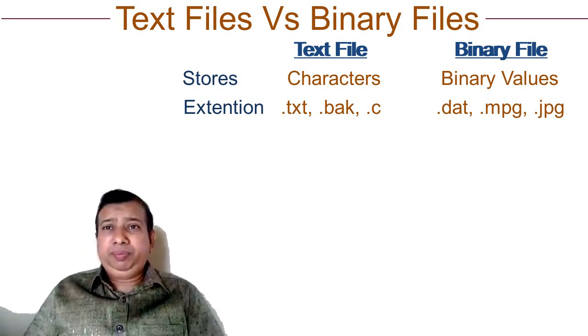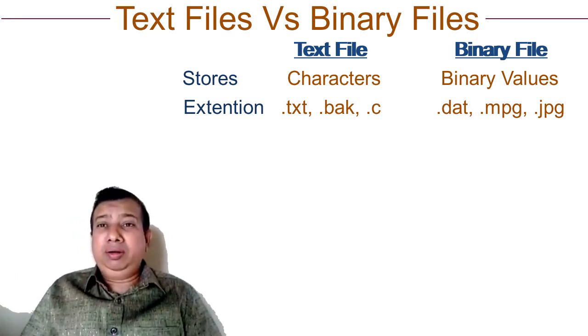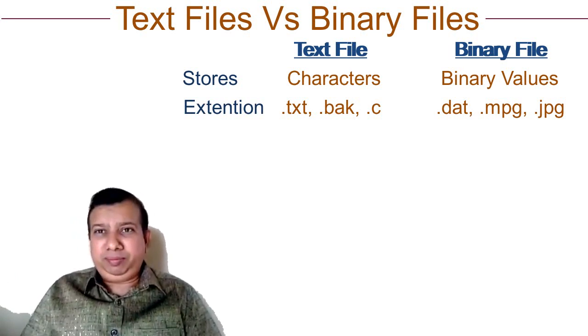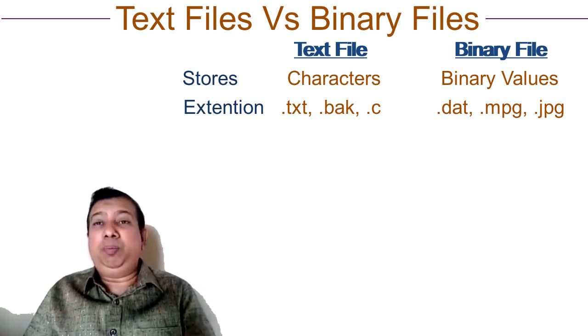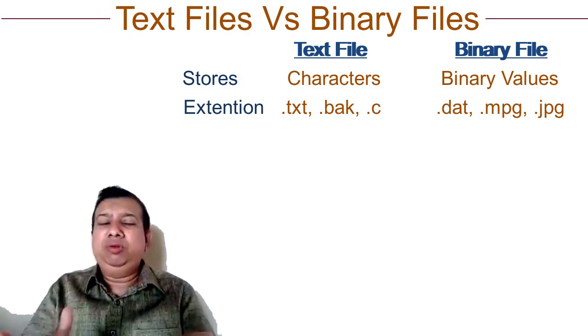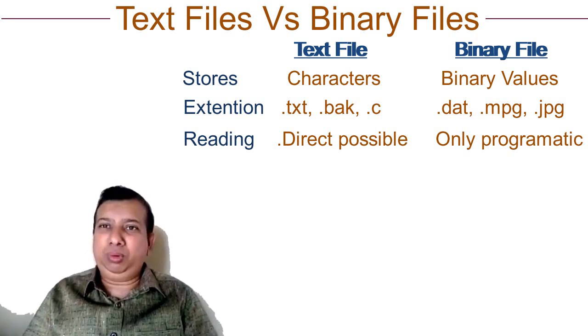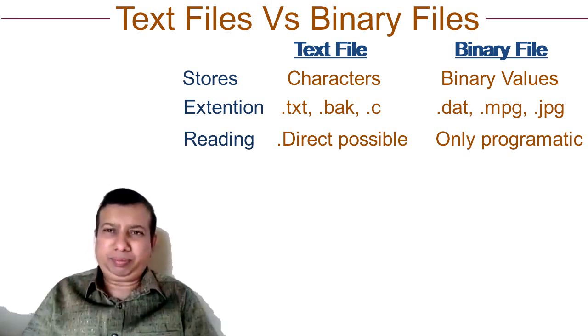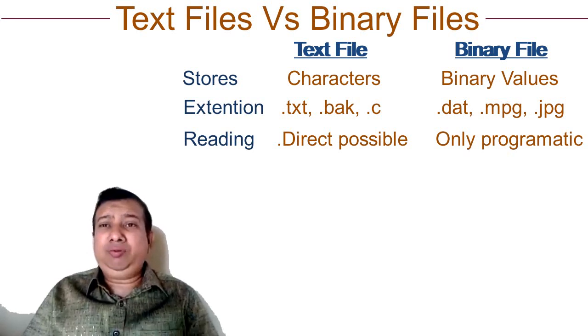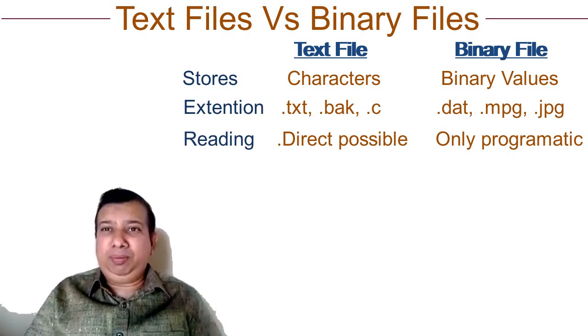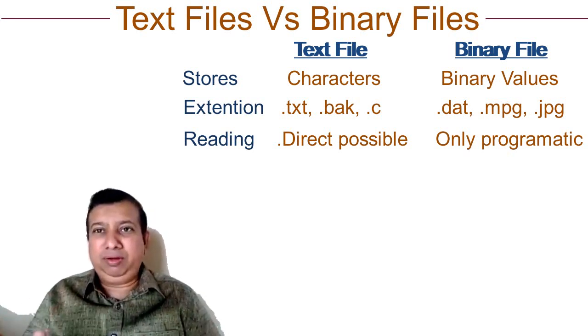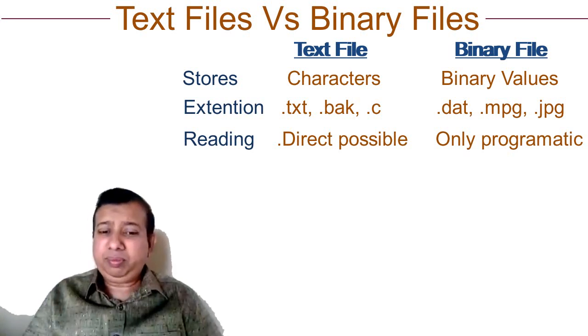Third difference, you cannot read binary files directly. If you are using txt file, you can open it outside the program and you can read easily. But binary files, you cannot read easily. You need a program to read and write binary files. So text files can be used apart from C programming. Binary files are generally used through programs.